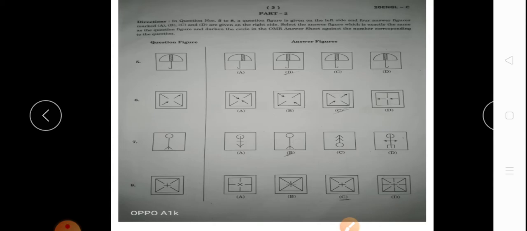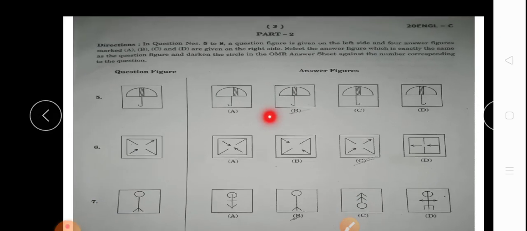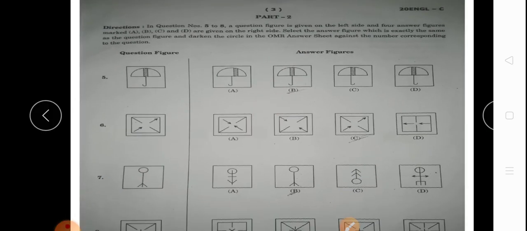The next question is, we will read the directions. In questions number 5 to 8, a question figure is given on the left side and 4 answer figures marked A, B, C and D are given on the right side.